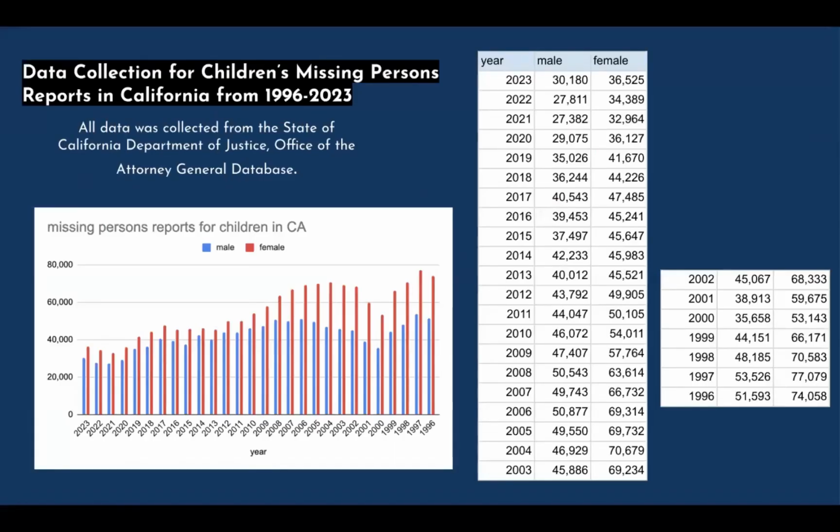So firstly, for my data collection, I collected it from the State of California Department of Justice Office of the Attorney General database. And as you can see here, the year is given, and the frequency of missing children's cases for children in California are given for both males and females, and the data ranges from 1996 to 2023. And as you can see in this comparative bar chart, we can see the frequencies side by side.